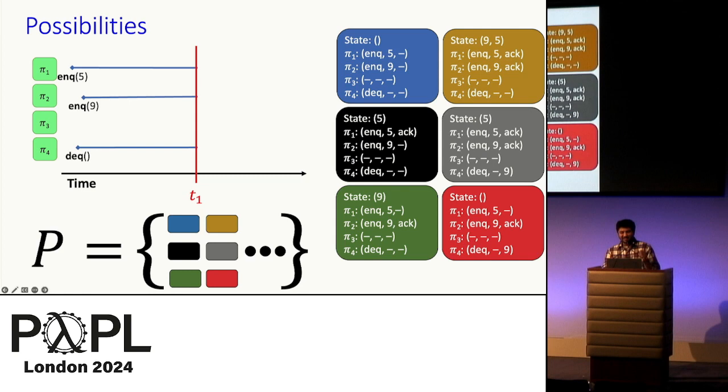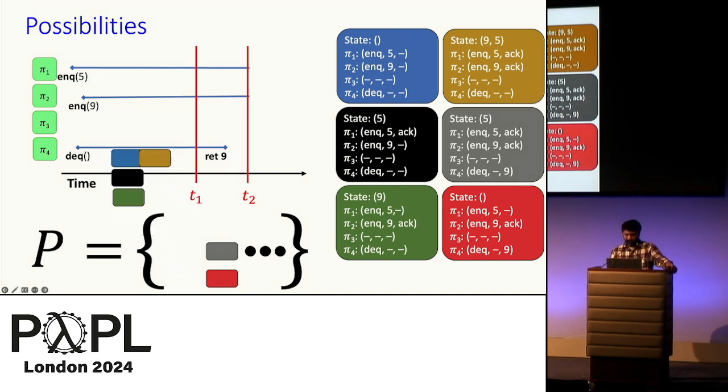But how can we maintain this set P as the run unfolds? Well, we simply update the set of possibilities as each new step of the system unfolds. For example, if the next step of the system happens to be Pi4 returning 9, then all possibilities that are inconsistent with this return event are filtered out of the set P, as they are no longer possible.